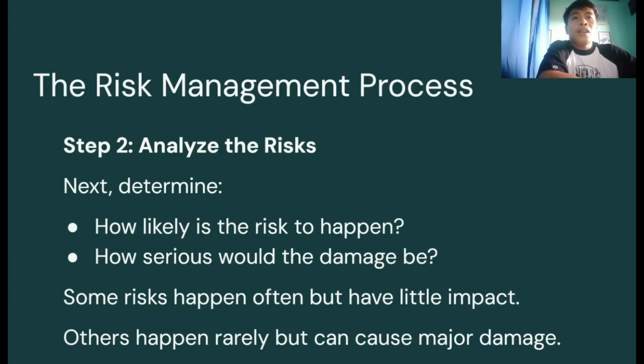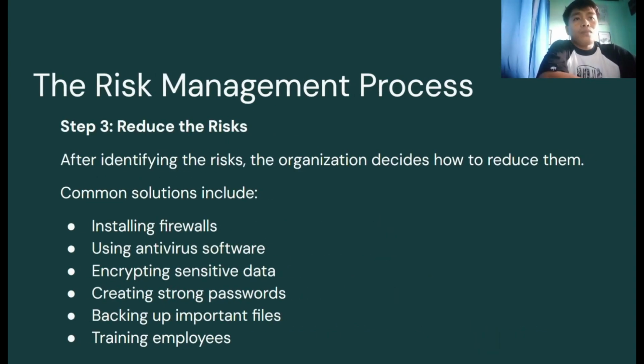Step 2. Analyze the risk. Next, determine how likely the risk is to happen, how serious the damage would be if it happens, and how much damage it will cause. Some risks happen often but have little impact. Others happen rarely but can cause major damage. For example, if customers' payment information is stolen, the impact would be very serious. Because of that, the company will prioritize protecting that information.